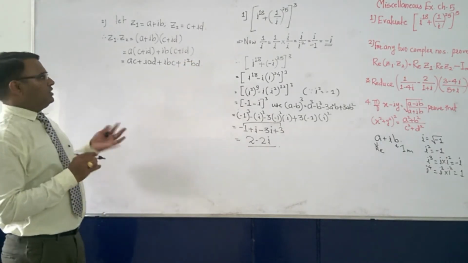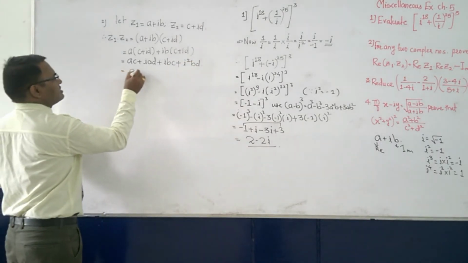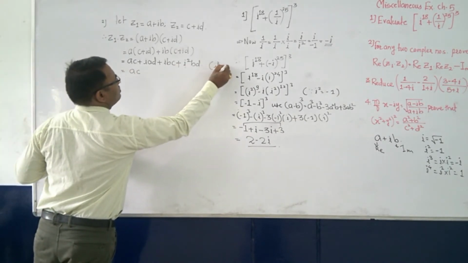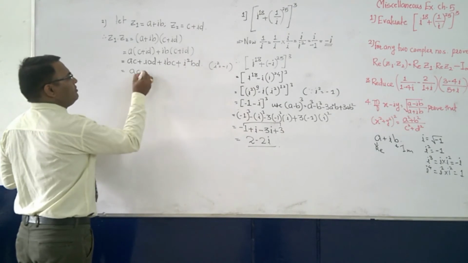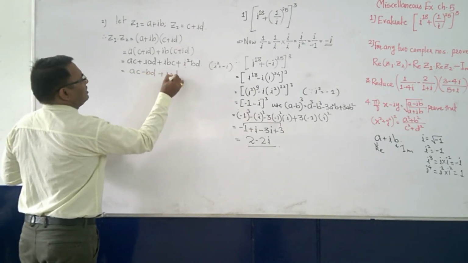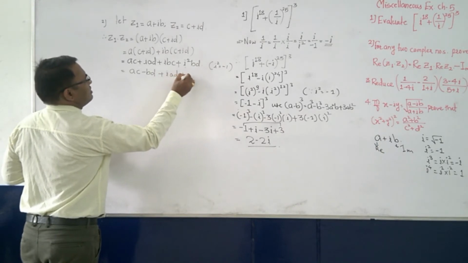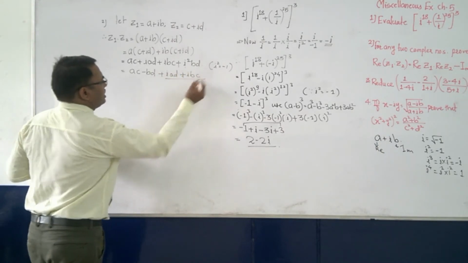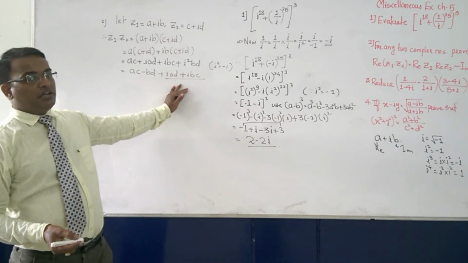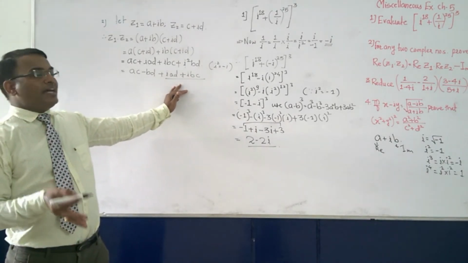Now as we know, i square is equal to minus 1. So this will become minus bd, plus iad plus ibc. But what are these two terms? These are the imaginary part.